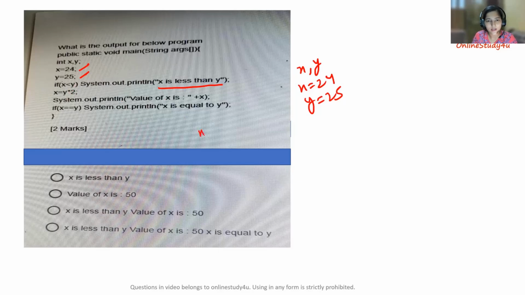Then we are updating the value of x as y into 2. So y is 25, and 25 times 2, which is 50, will be stored to x. Now we are printing the value of x, so "value of x is 50" will be printed, right? Now we are simply checking if x equals y. So x is 50 and y is 25. They are not equal, so this part won't be executed. So what will be the correct answer? x is less than y, value of x is 50. That will be the correct answer for the given pseudocode.